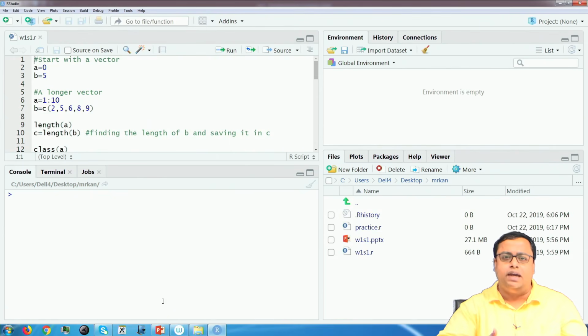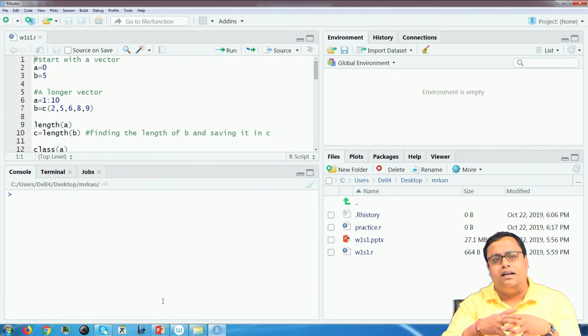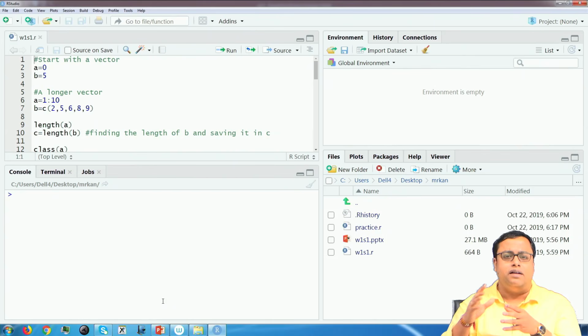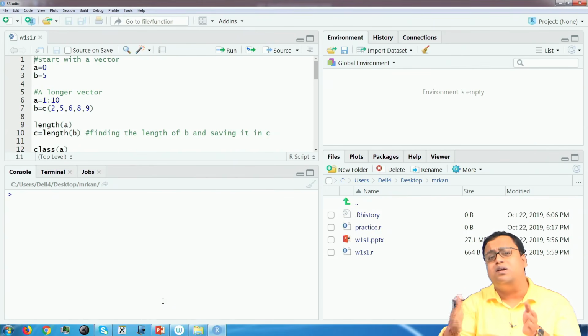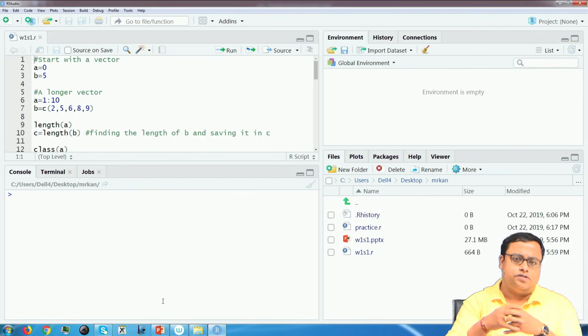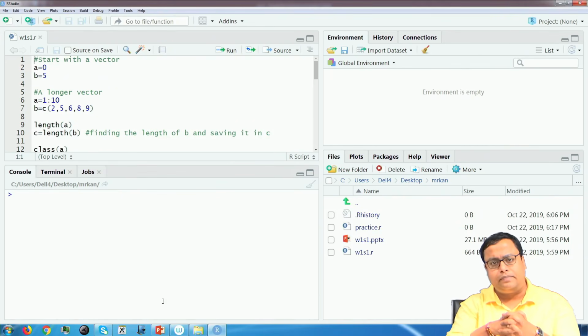Oftentimes we write lots of code in the editor and run the code, and we run multiple codes to see which code is actually working, which code is giving out the output that I want. The previous ones I do not need. So, then I will just press Control L to clean my console. Console is where the codes run. So, now let us start with this.